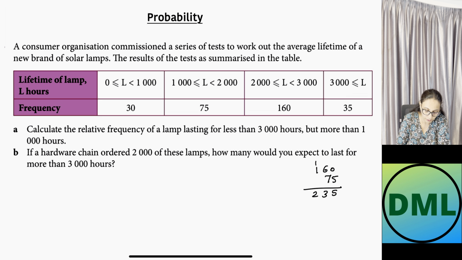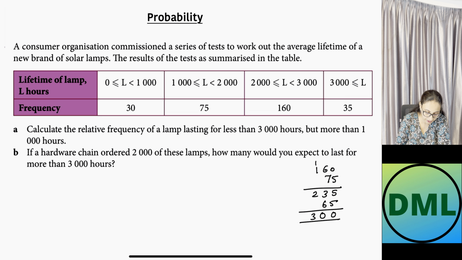Let's calculate the total frequency. That means I need to add all these frequencies. I added 160 plus 75, which is going to give me the answer as 235. 235 plus 30 plus 35, which is going to give you 65. Let's add 65 inside it. If I add it, my answer will be 0 and 3. My answer will be 300.